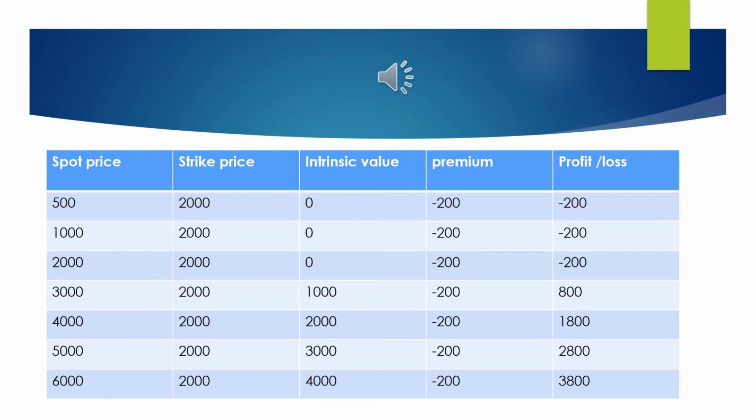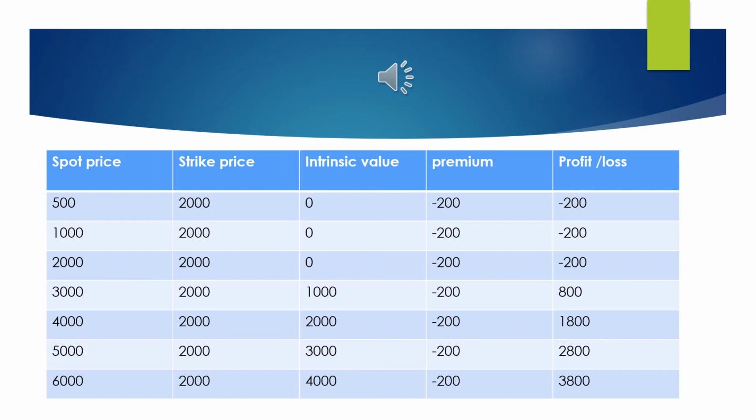Under the next scenario, where the spot price is 5000 and the strike price is 2000. So the HUL share is available in the market for 5000 rupees, whereas in his contract he can buy the same share for 2000 rupees. So he will execute the contract on October 10th and he will buy the shares for 2000 rupees, where he has made a profit of 3000.